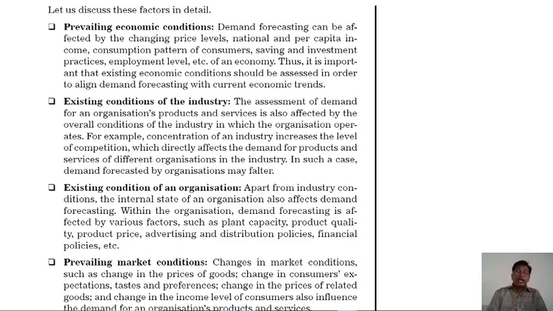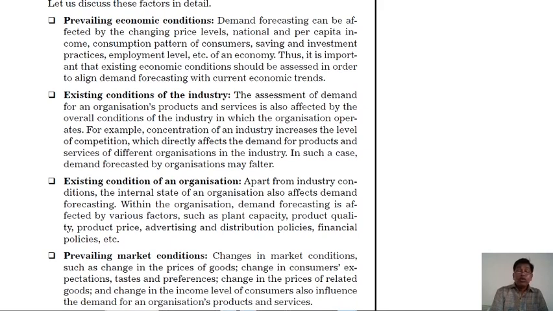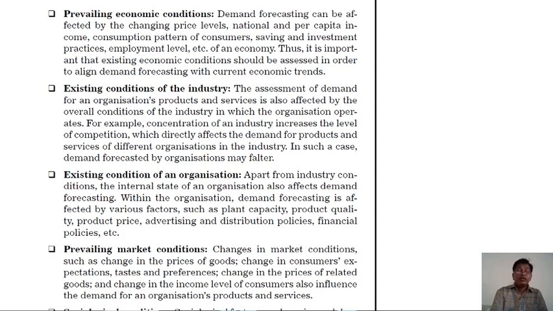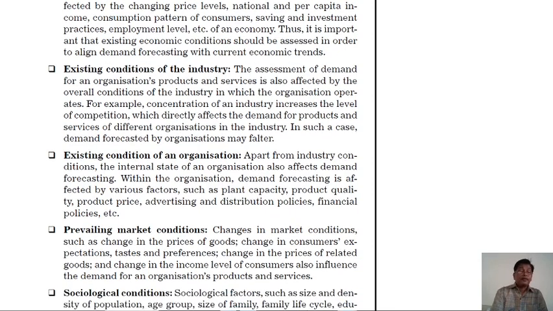Within the organization, demand forecasting is affected by various factors such as plant capacity, product quality, product price, advertising and distribution policies, financial policy, etc.